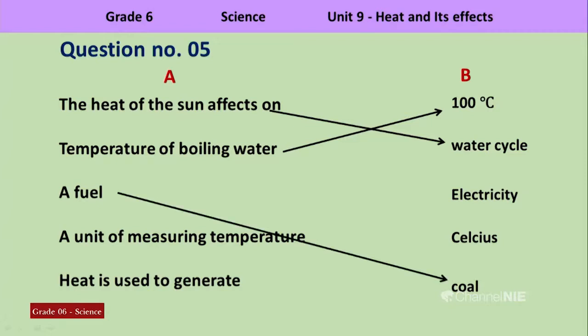You see, coal is a fuel. By combusting coal, we can obtain heat. The substances that give heat by combusting are known as fuels. Coal is a fuel. Then, a unit of measuring temperature is Celsius. Here you are given only one unit, that is Celsius. So, the answer should be Celsius. Then, heat is used to generate electricity.